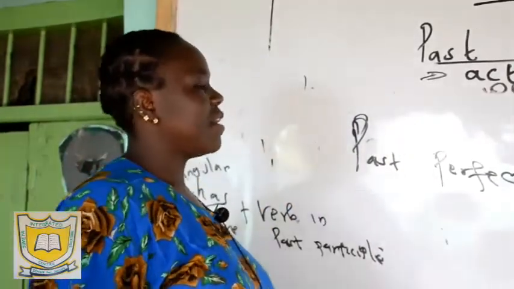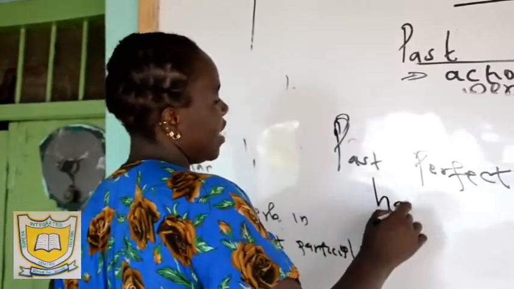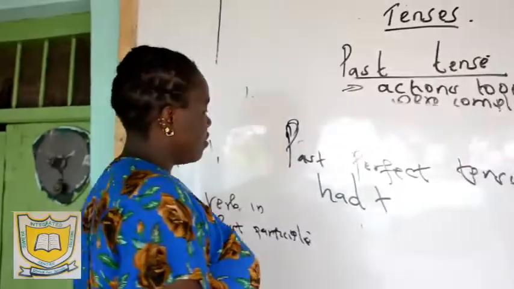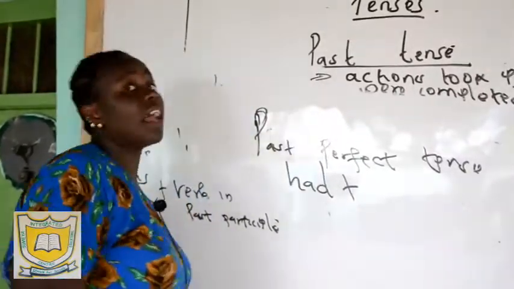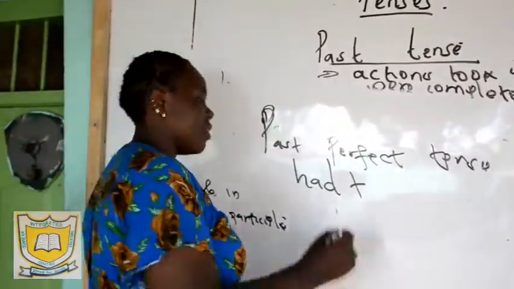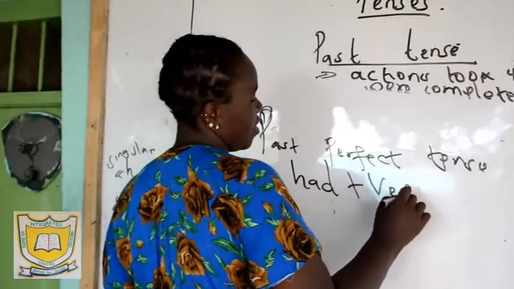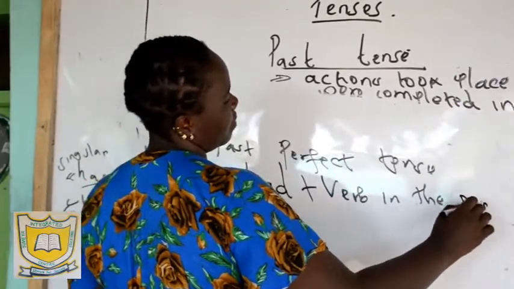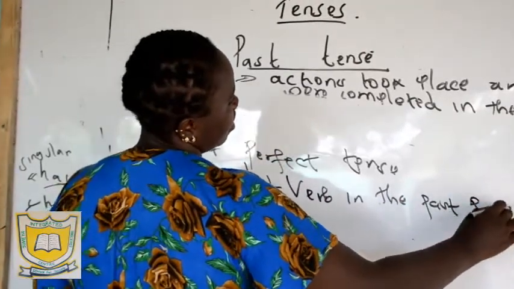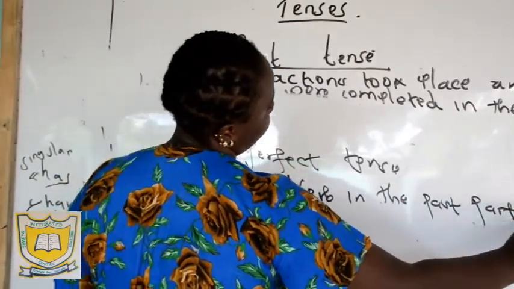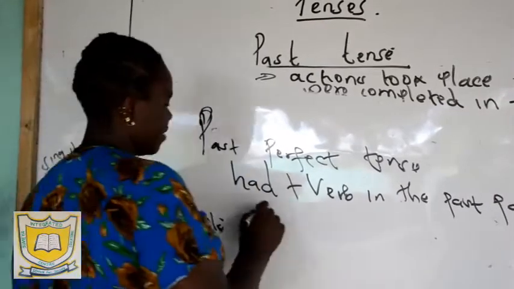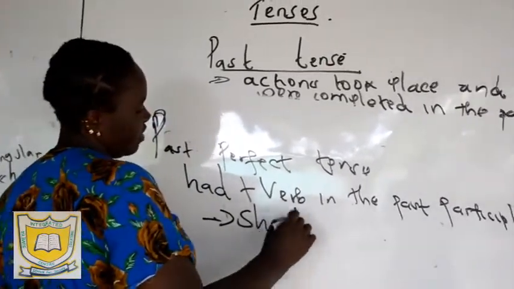So the past perfect tense is formed by had, whether the subject is singular or plural. It is formed by had plus a verb in the past participle. Example, we can say, she had eaten bananas.